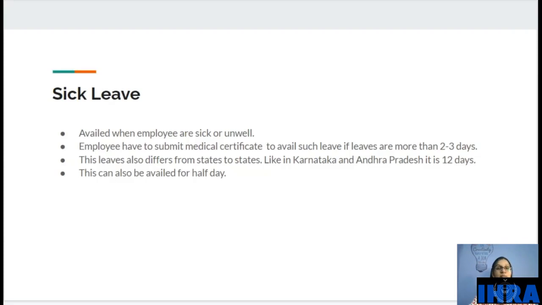Suppose you have 12 days of leave. So you can take 24 half day leaves and half day pay can be deducted from your salary. Half pay leave, we can say that.